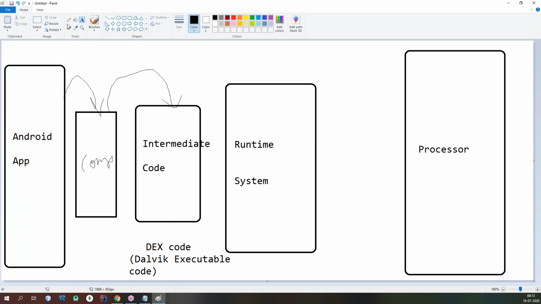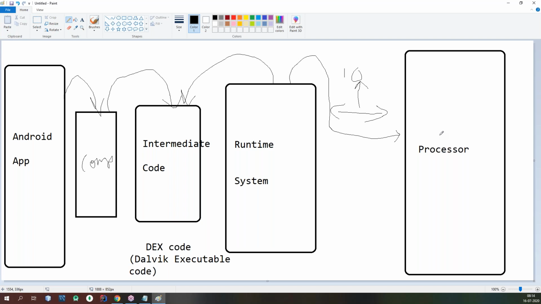All right, so this runtime system understands your intermediate code instructions, converts that code and gives it to the processor. That is nothing but machine code instructions, in the form of 1s and 0s, binary code instructions. The runtime system reads the intermediate code instructions, nothing but your DEX code instructions in Android, and translates them into machine code or binary code instructions, which are understandable by the processor.